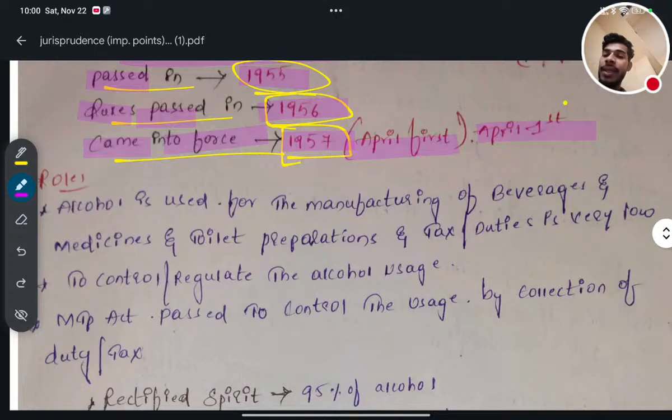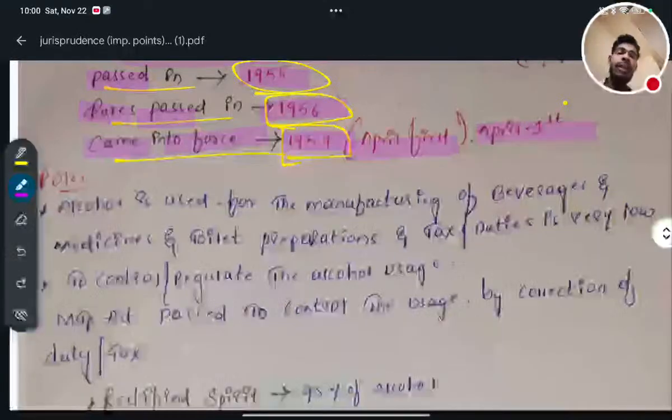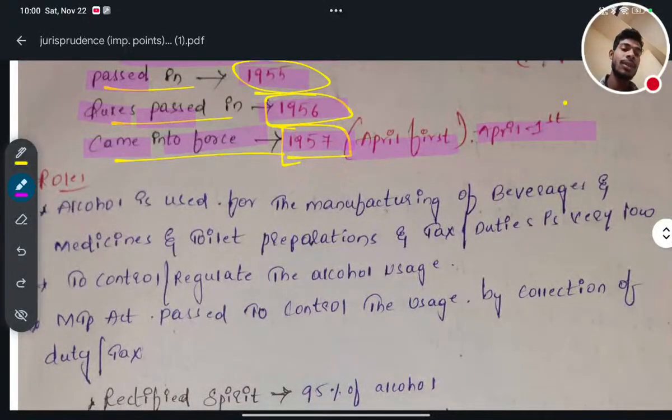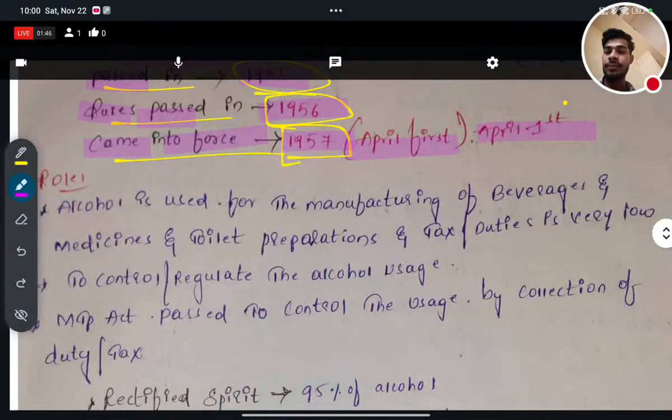The rules are mainly: alcohol is used for the manufacturing of beverages and also medicine and toilet preparations, and the tax duties are very low.